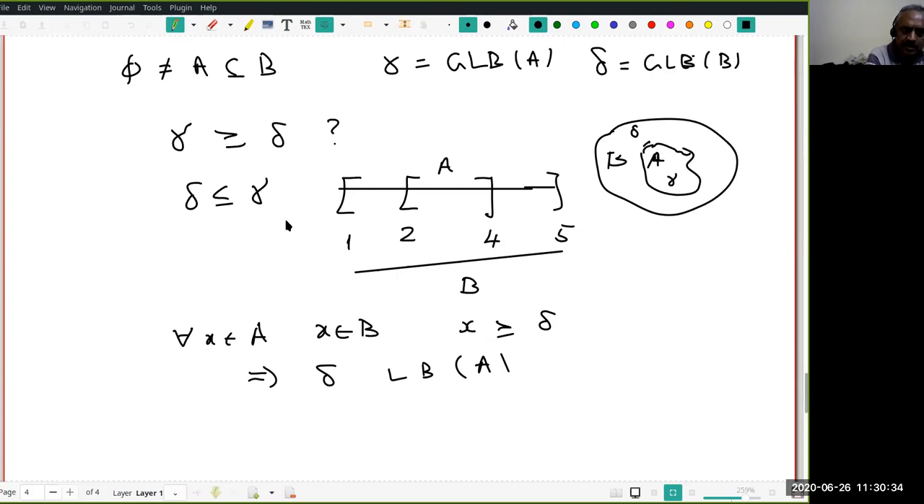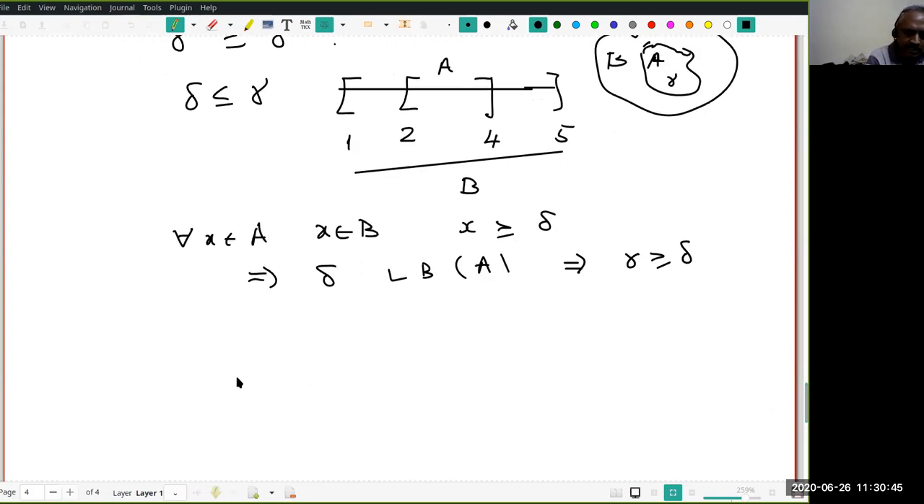Okay. But what is gamma? Gamma is the greatest lower bound of A, but delta is a lower bound. So what does it say? Gamma should be greater than or equal to delta. Do you understand? Therefore, let us record it. This is one thing you should revise.